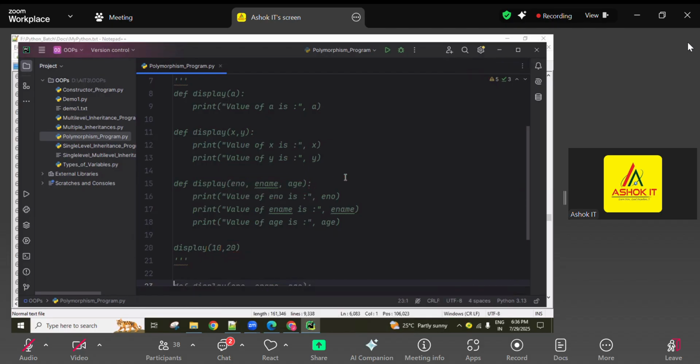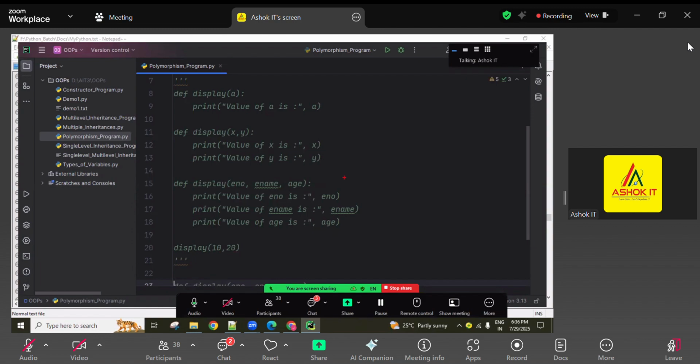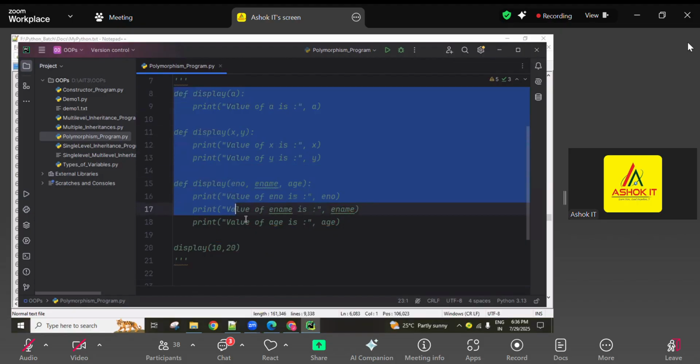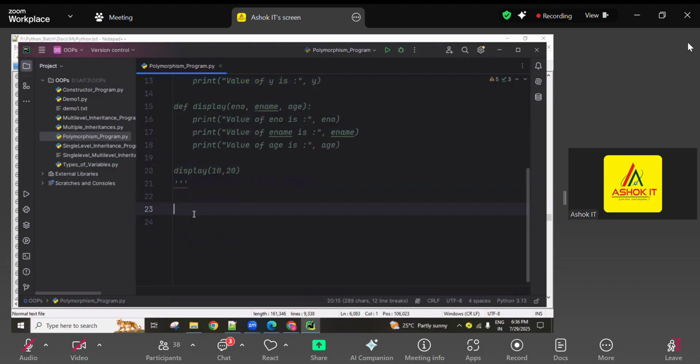If you say Python does not support polymorphism, then sending three values works. The same function given multiple times with different parameters worked, and the interviewer asks this. Then students get confused.